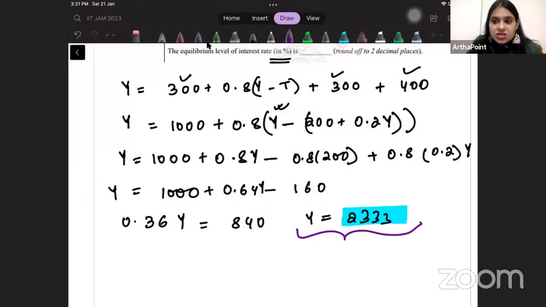I think this time they may ask a question on consumption hypothesis. Please do that chapter also. Do questions on what is life cycle hypothesis, what is permanent income hypothesis, along with the concepts that we have done in the advanced lecture.